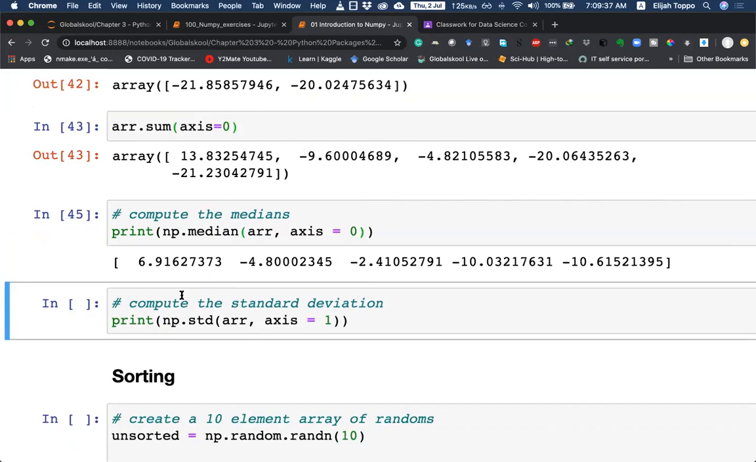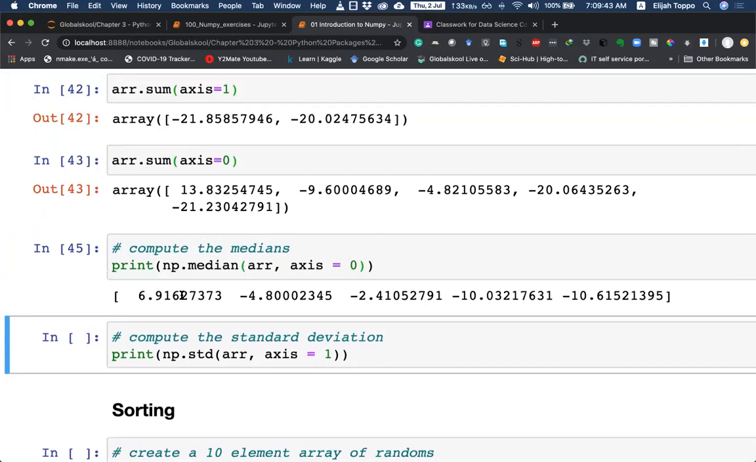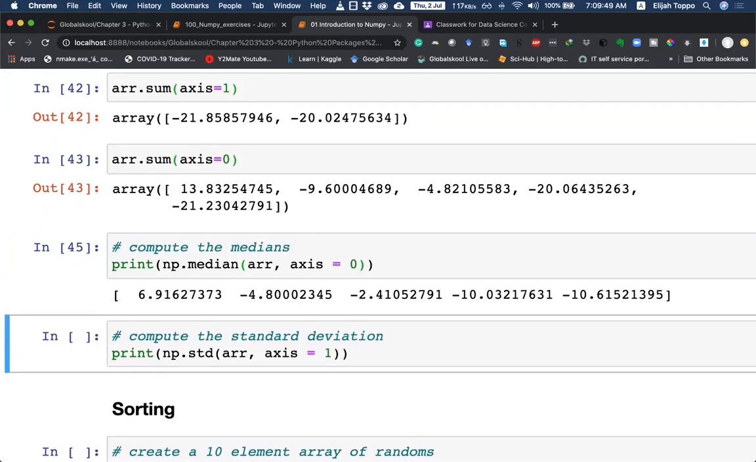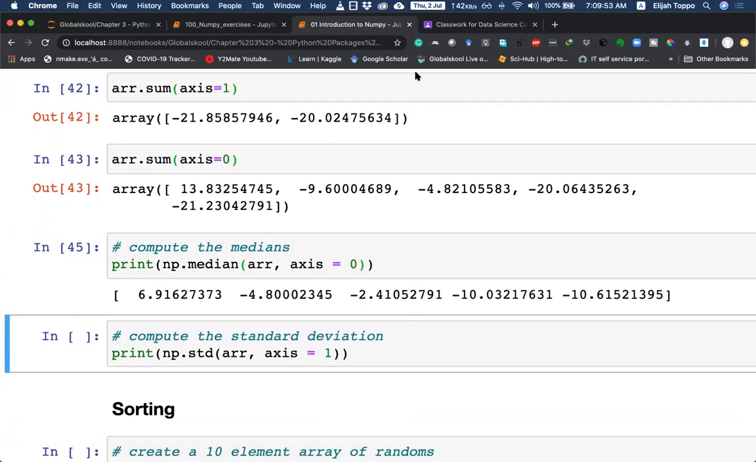Do any of you know what a median is? What is the difference between median and mean? I cannot see. Can someone try and explain?